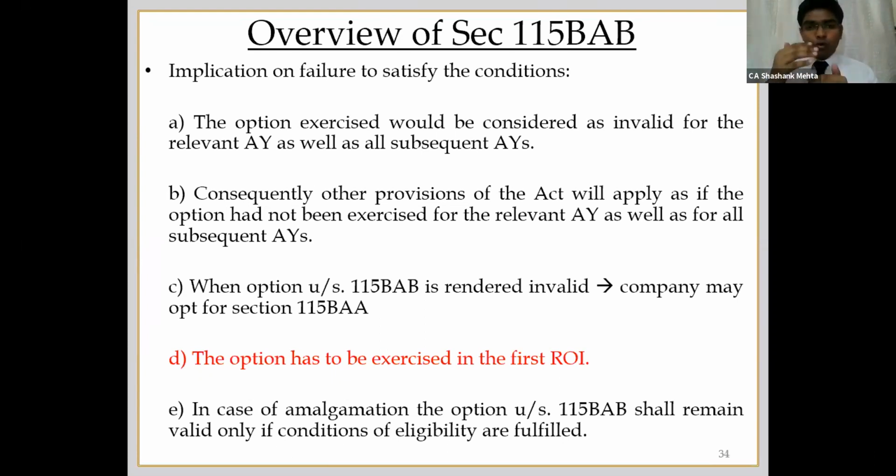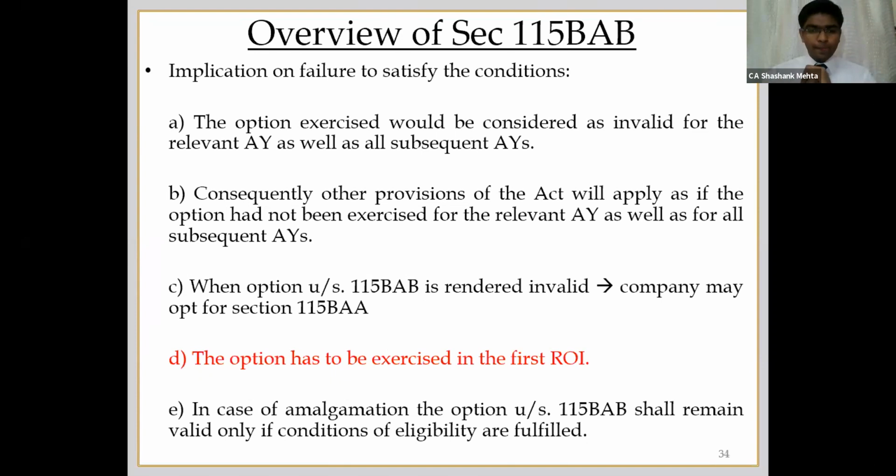They cannot opt in the subsequent assessment years. If the company is set up today, that is financial year 2021, then such companies, if they want to opt for 115BAB, will have to indicate in assessment year 2021-22 itself. They cannot opt in after some other assessment year.